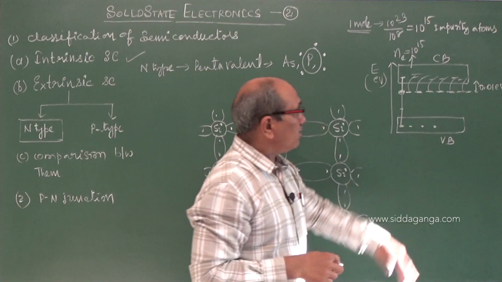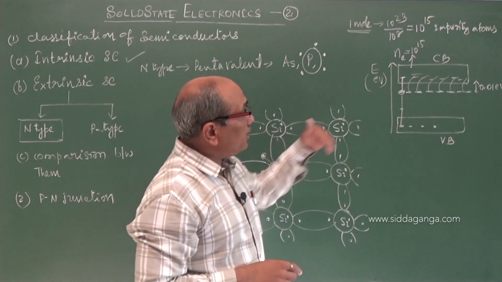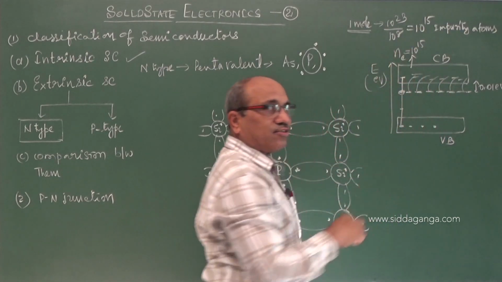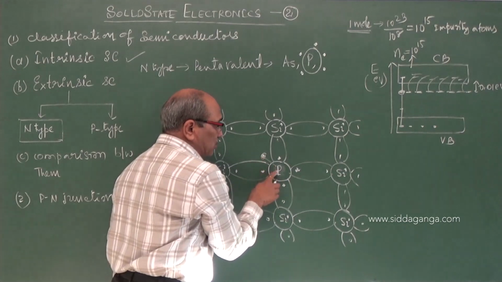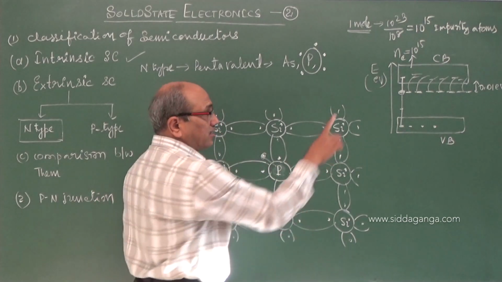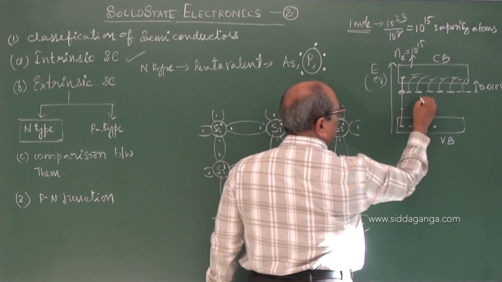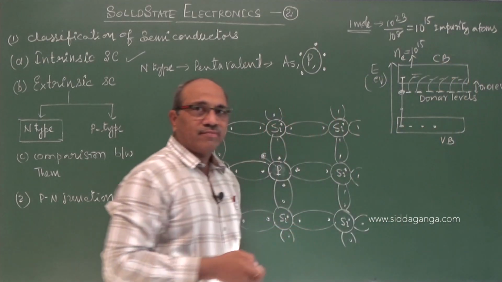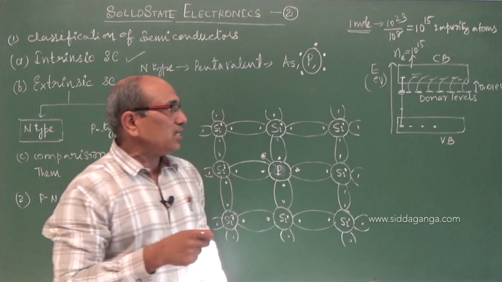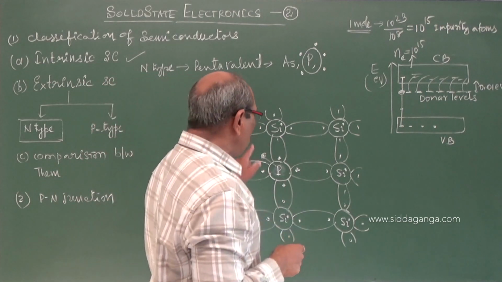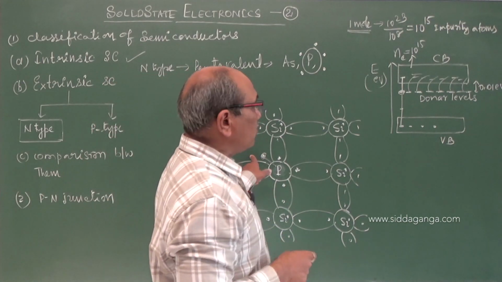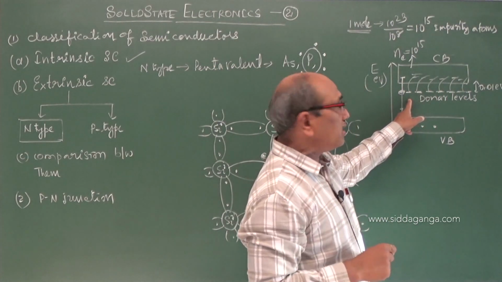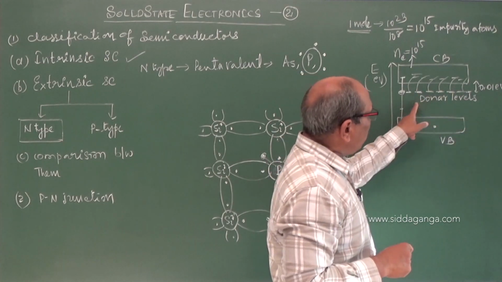No holes are there here. Impurity atoms donate electrons for electrical conduction. Once the electron comes to this level, it is a conduction electron. I told you a bound electron to phosphorus cannot conduct. These electrons which are in this level, called the donor level, donate electrons for electrical conduction. They are called donor impurities and donor electrons, and the level that comes into existence for these impurity atoms' electrons is called the donor level.